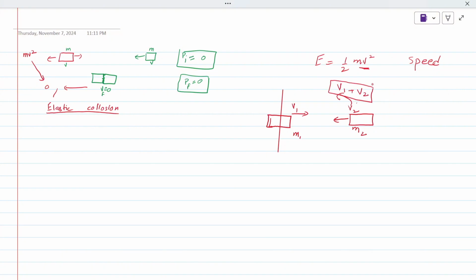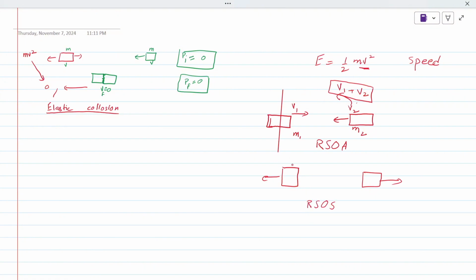Hence, if these bodies are moving in opposite direction, this is called relative speed of approach. This is called relative speed of separation.